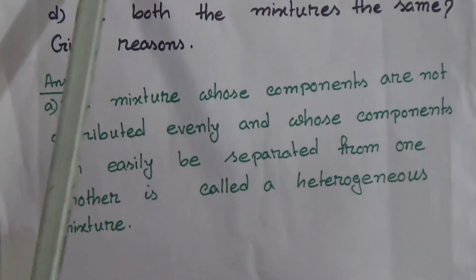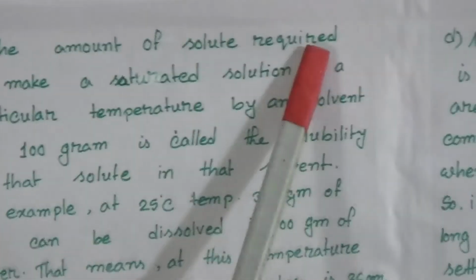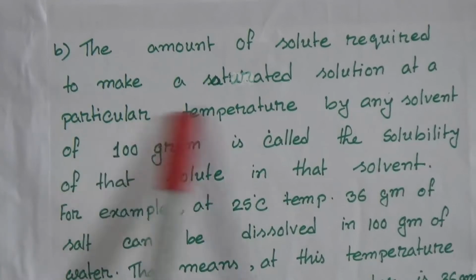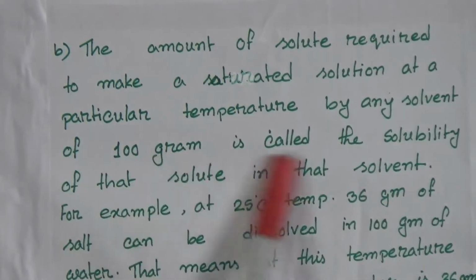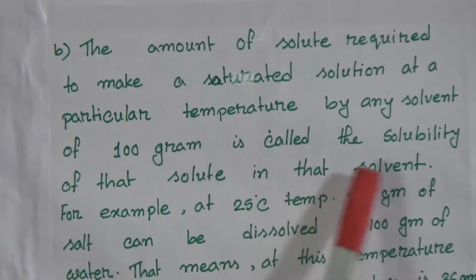Now question B. What does it mean by solubility? The amount of solute required to make a saturated solution at a particular temperature in 100 gram of any solvent is called the solubility of that solute in that solvent.